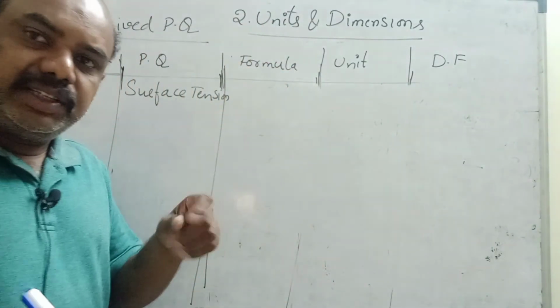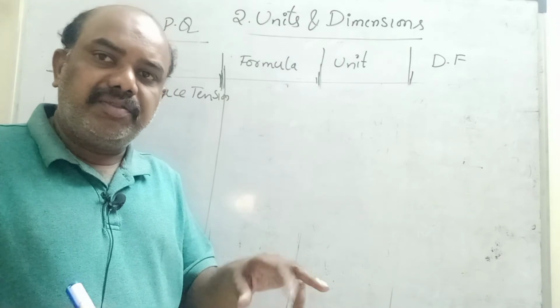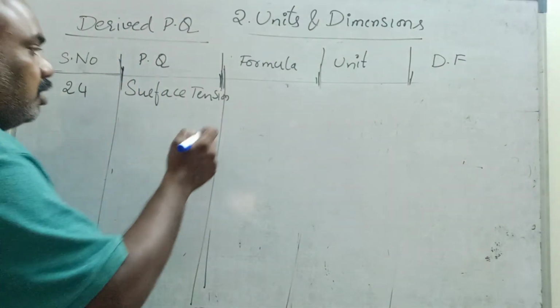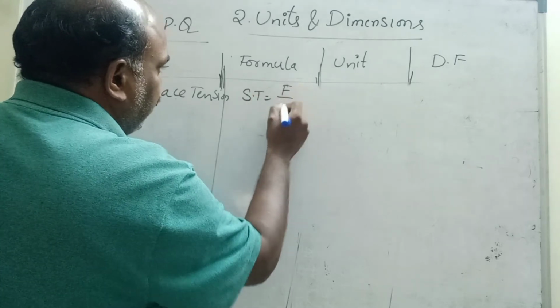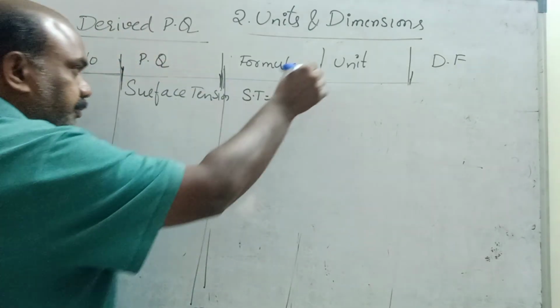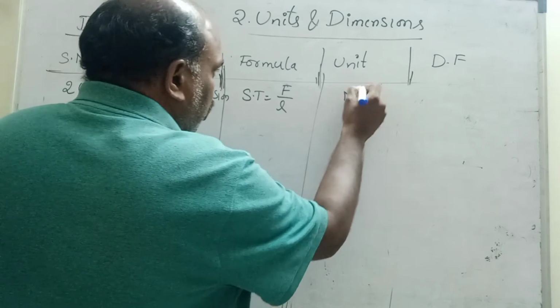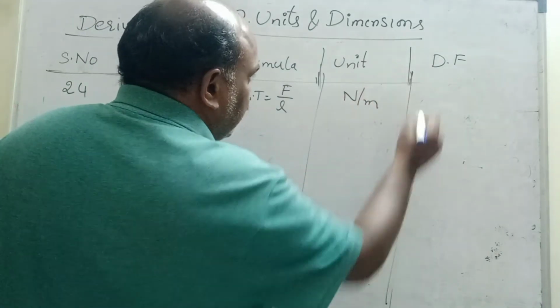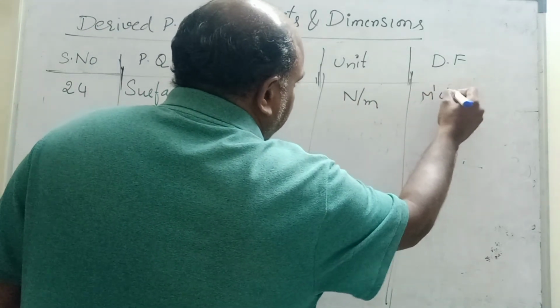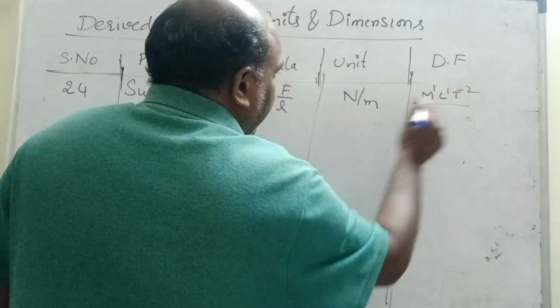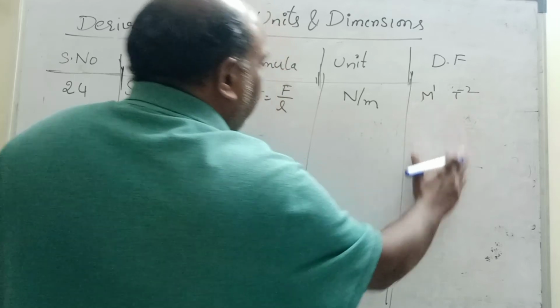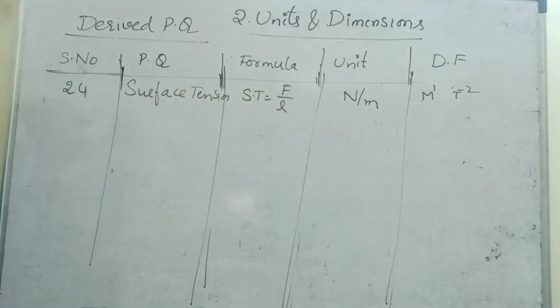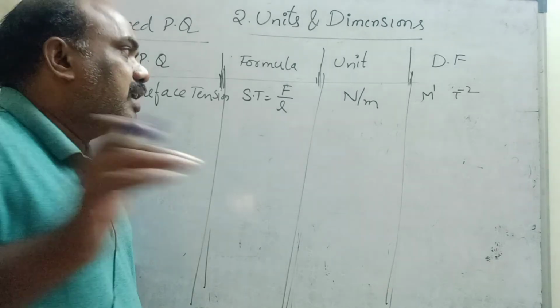That is why mosquitoes walk on liquids, because of the surface tension of the liquid. The surface tension formula is force per unit length of the liquid. Force unit Newton, length unit meter: Newton M1 L1 T minus 2 by meter L1. L1 cancels, so the dimensional formula is M1 T minus 2. M1 T minus 2 is the dimensional formula of surface tension.